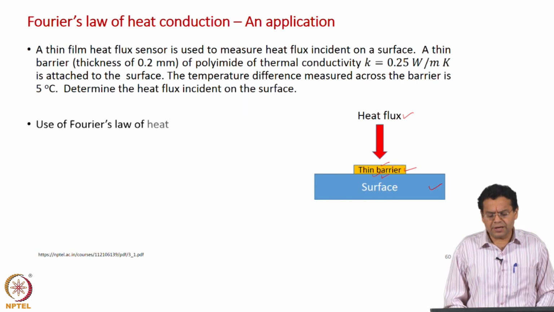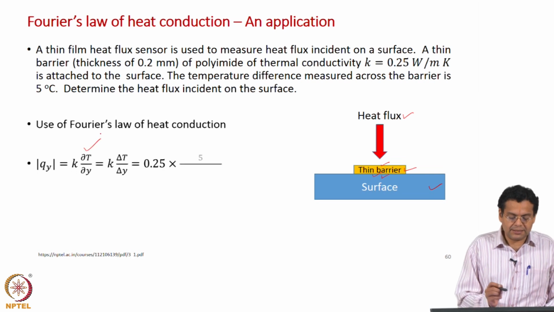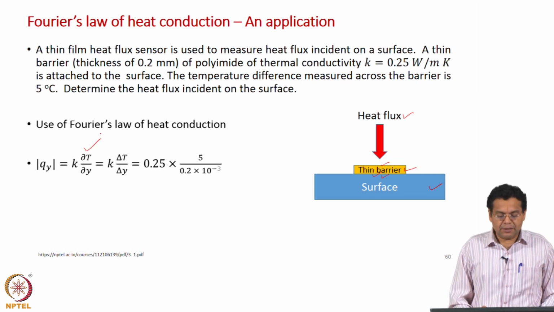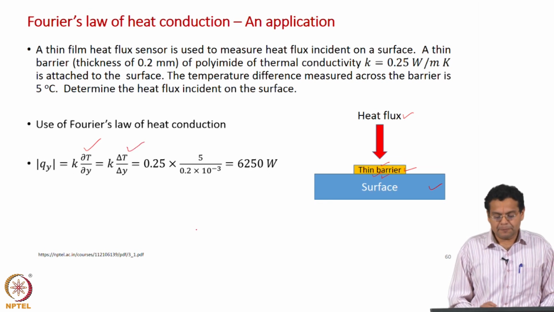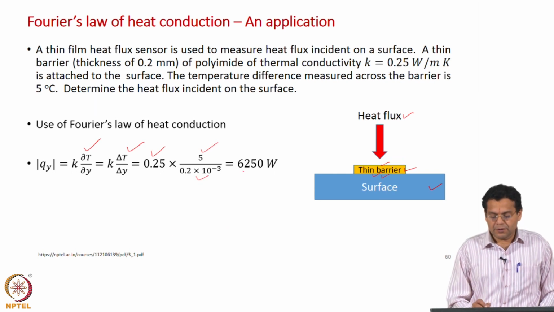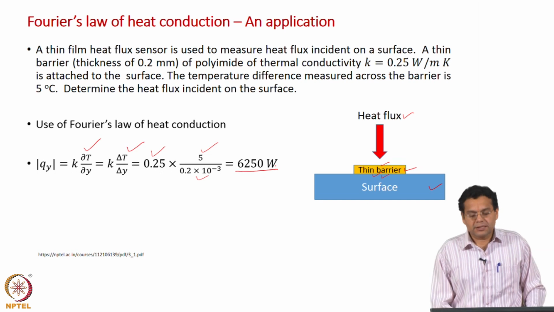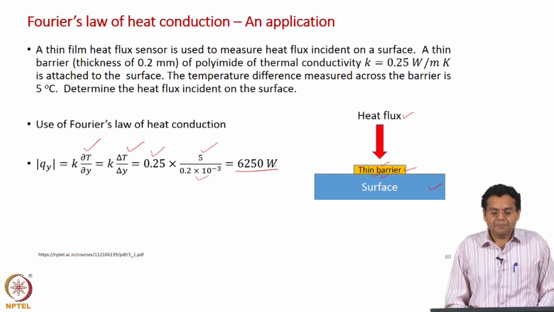So, let us use Fourier's law of heat conduction. Let us use it in terms of magnitude, that is what we want. So, I have expressed it as just k dou T by dou y. In terms of differences, k delta T by delta y. We are given the value of k, the temperature difference, and the thickness of the barrier. If we substitute, a simple substitution will give us 6250 watts per meter squared. That is the heat flux incident on the surface.